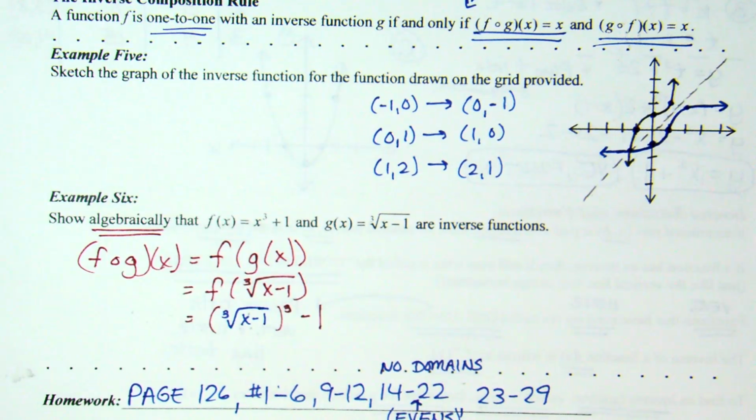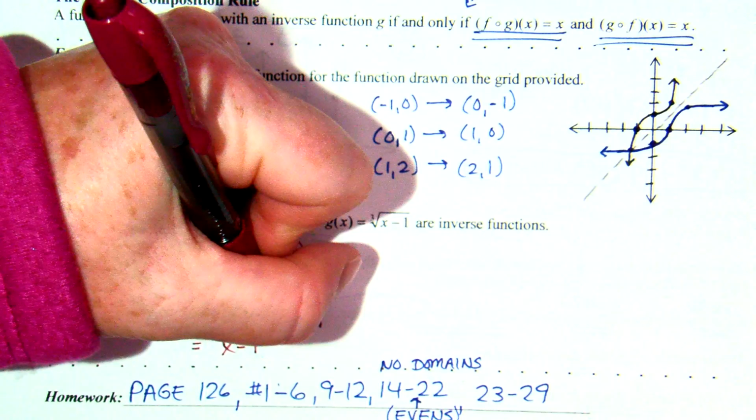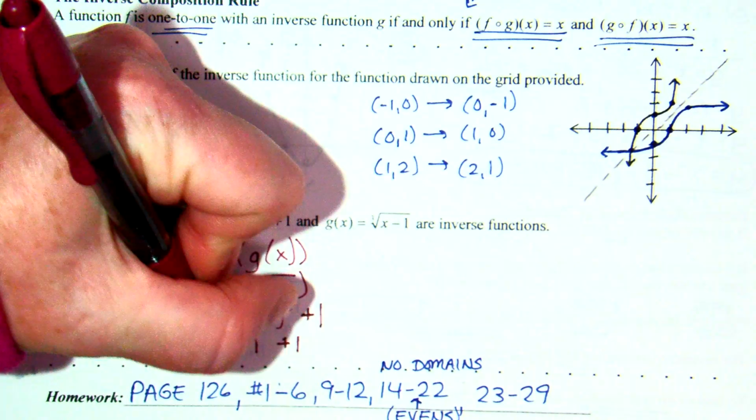I'm going to cube it, and I'm going to add 1. What happens when you cube that cube root? It gets rid of that cube root, so that's x minus 1, plus 1. Minus 1 plus 1 cancel, and we're left with x. What were we supposed to be left with? x. So right there, I showed that f of g is equal to x.